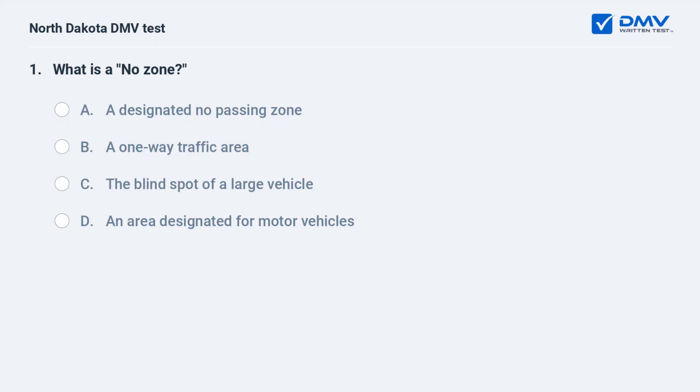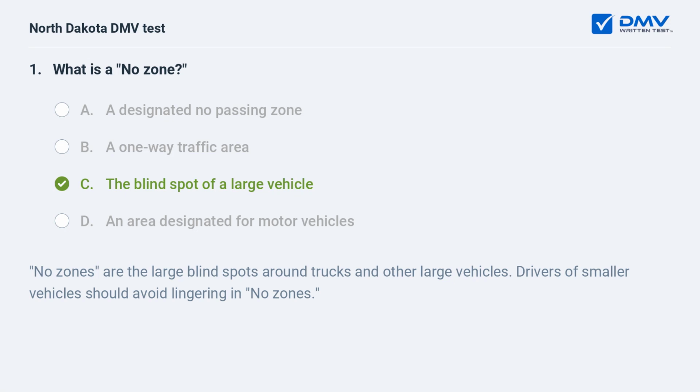What is a no zone? A, a designated no passing zone. B, a one-way traffic area. C, the blind spot of a large vehicle. D, an area designated for motor vehicles. C, the blind spot of a large vehicle. No zones are the large blind spots around trucks and other large vehicles. Drivers of smaller vehicles should avoid lingering in no zones.